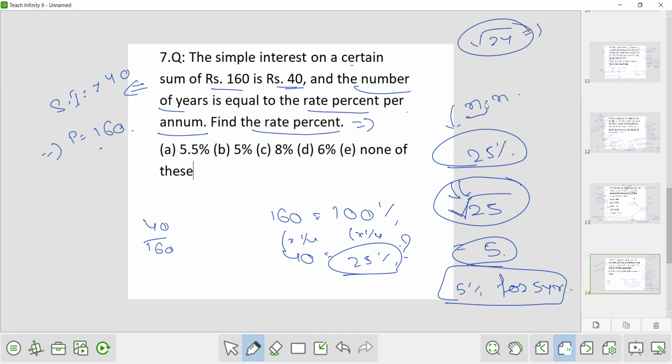So the rate of interest and the number of years are same. So that n square is equivalent to 25. So n is how much? So 5%. So B is the correct answer. Okay.